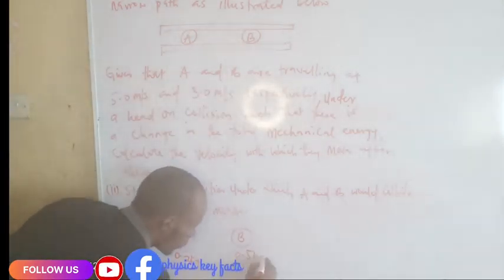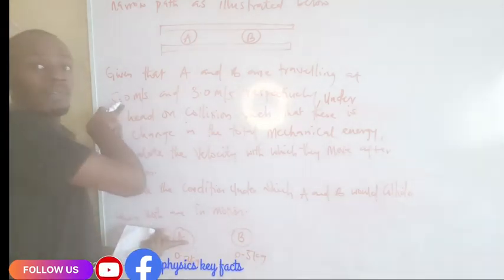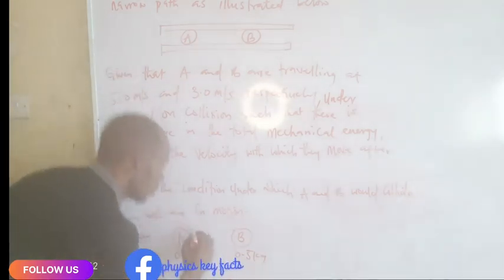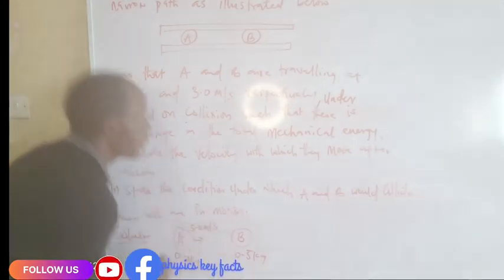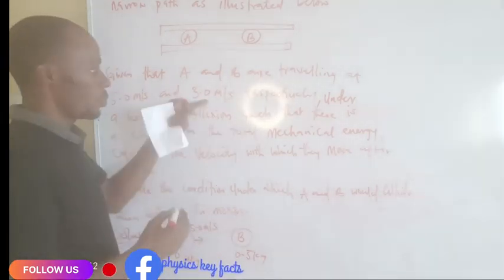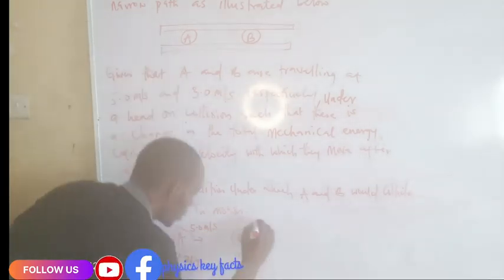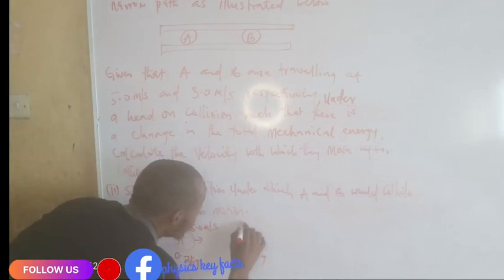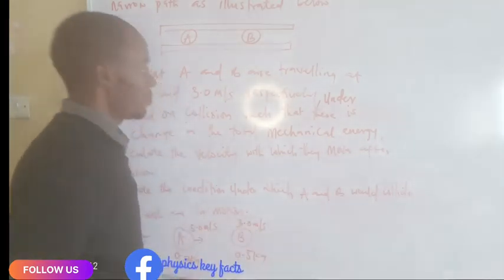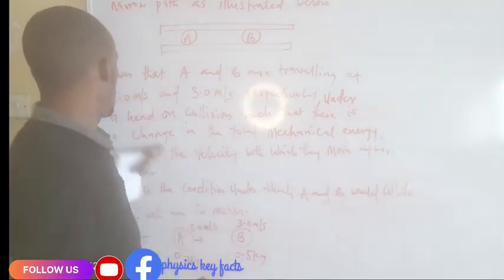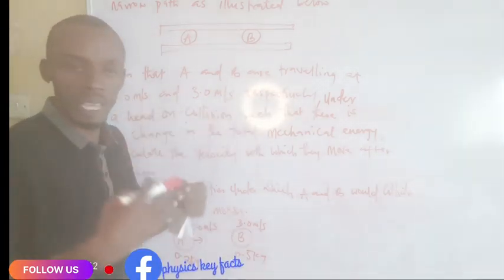Body A is moving with a velocity of 5.0 meter per second, and body B is moving with a velocity of 3.0 meter per second, under a head-on collision.